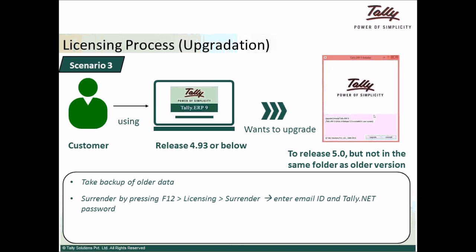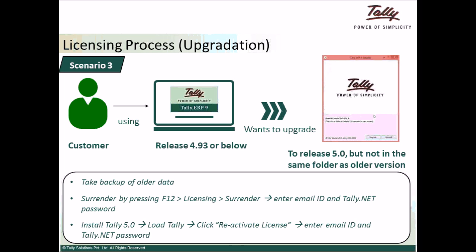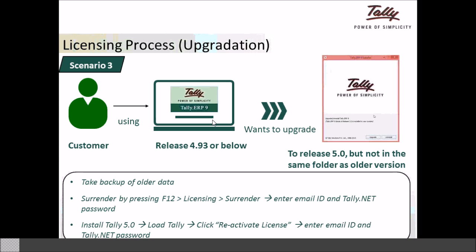When surrendering, key in your email ID and Tally.NET password and hit enter. Install Tally ERP 9 release 5.0, load Tally and click on Reactivate License, mention email ID and Tally.NET password and hit enter. This will get reactivated and you can start using Tally ERP 9 release 5.0.